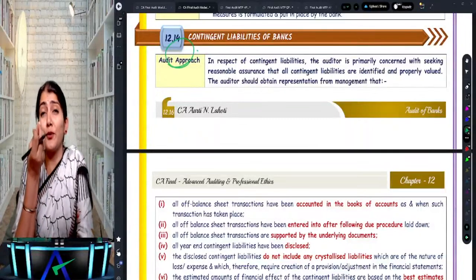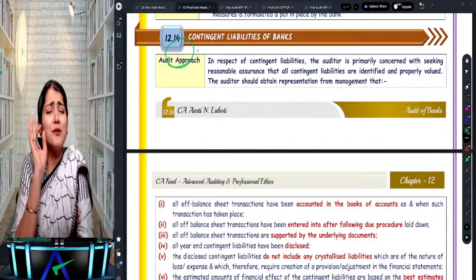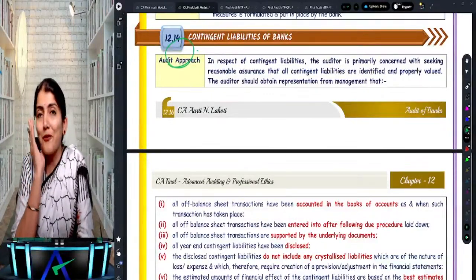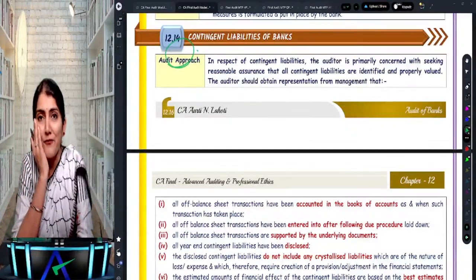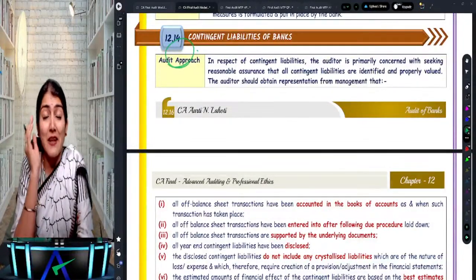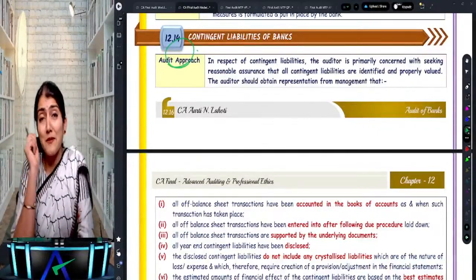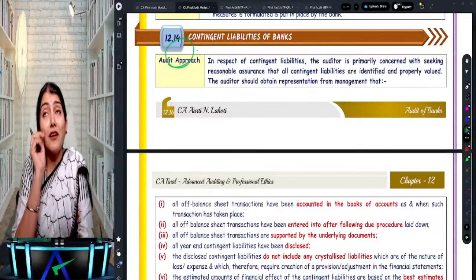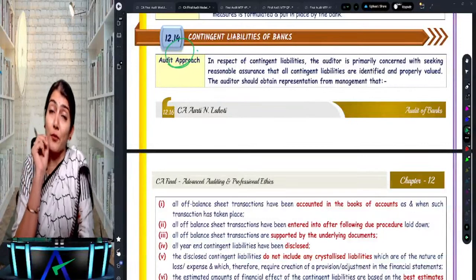Now, innocent, just look at the sparkle and twinkle in your eyes. Such innocent students write down such innocent answers regarding what are the different contingent liabilities: bank guarantees and bills sent to the bank for collection, and claims against the bank not acknowledged as debts, and then liability on partly paid-up investments, right? Acceptances, endorsements and obligations, all this you write down.